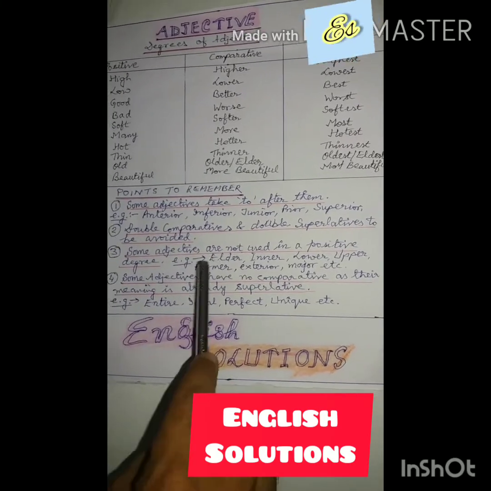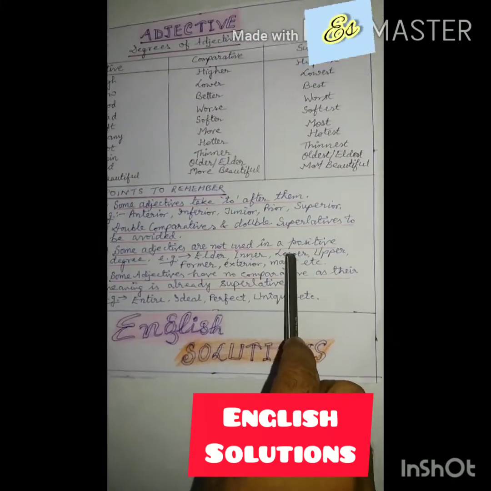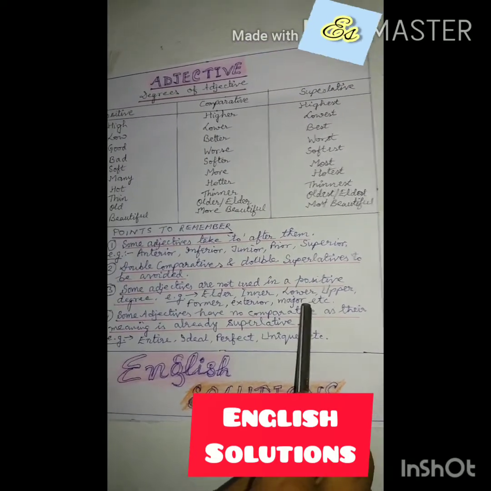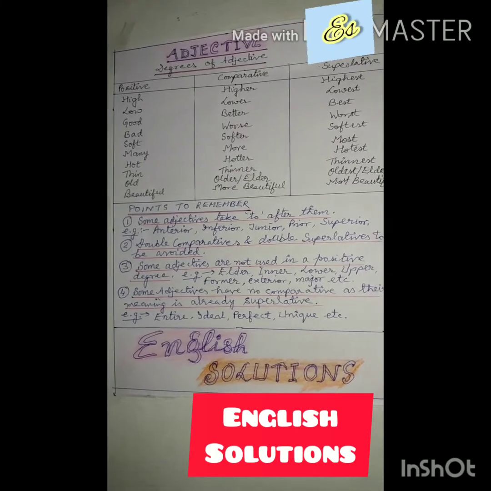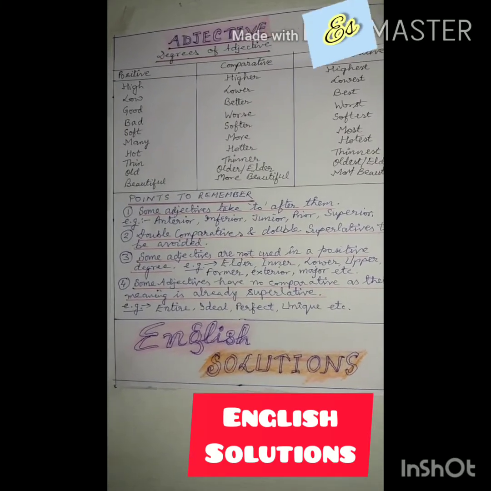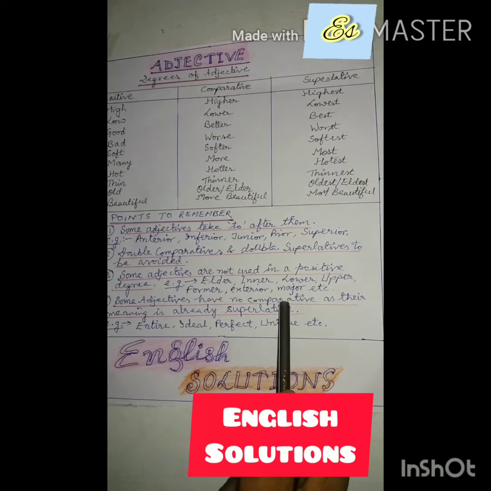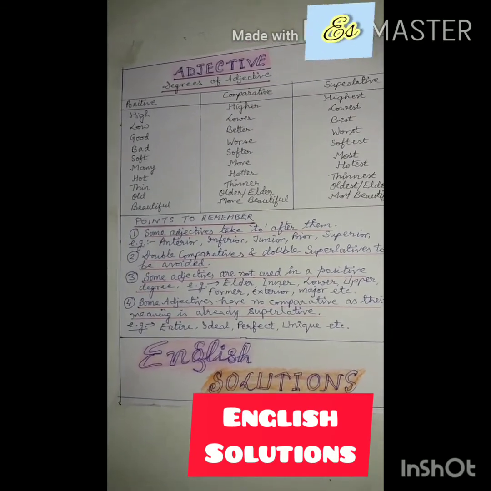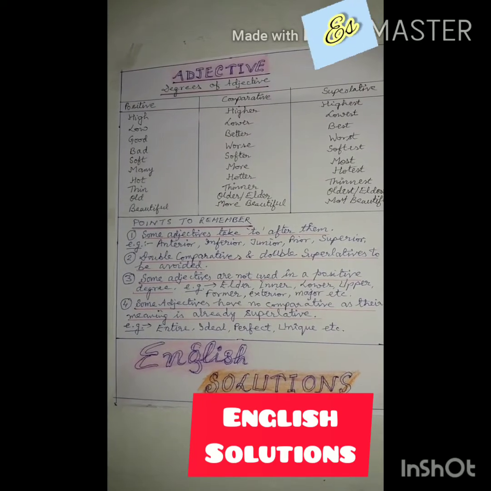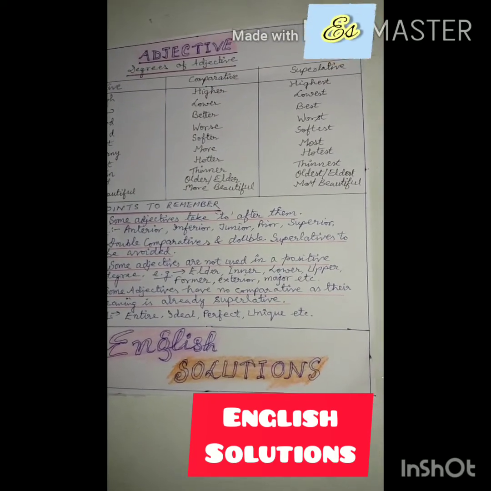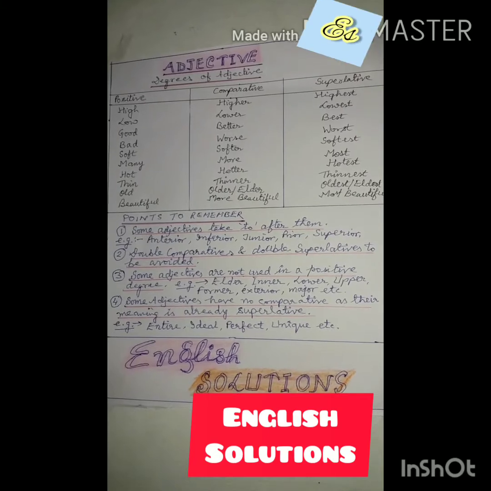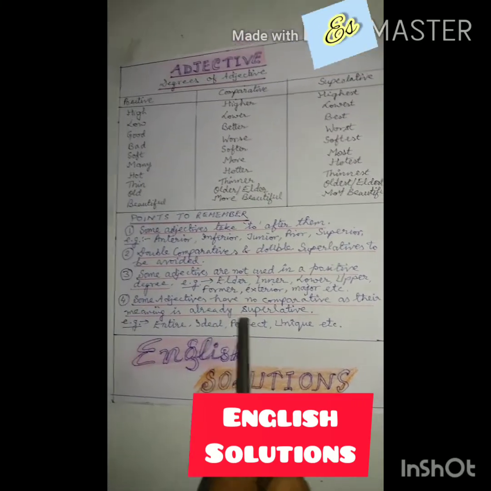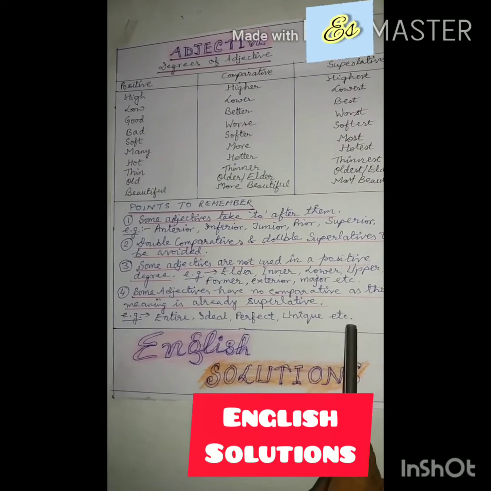Some examples are elder, inner, lower, upper, former, exterior, major, etc. And the last but very important point is that some adjectives have no comparative as their meaning is already superlative. Again repeating this point for your understanding, such adjectives have no comparative or superlative forms. Examples are: entire, ideal, perfect, unique, etc.